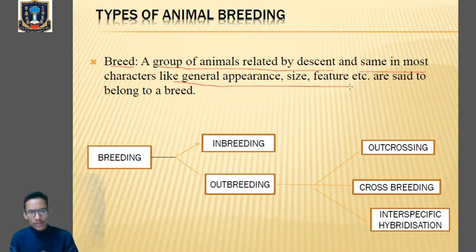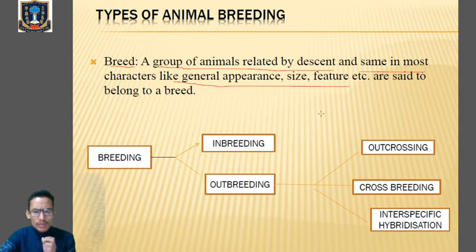Clear? So therefore, now we'll discuss the types of animal breeding. So now you have got the idea about breed. Those animals which have the same descent, and are the same in general appearance, body features, and body size, are said to be the same breed. Now after that, we look into the types of animal breeding.